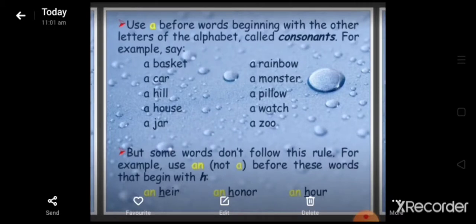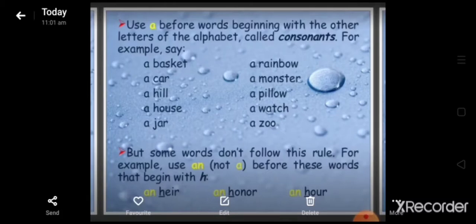Use a before words beginning with the other letters of the alphabet called consonants. For example, say a basket, a car, a hill, a house, a jar, a rainbow, a monster, a pillow, a watch, a zoo. But some words don't follow these rules.